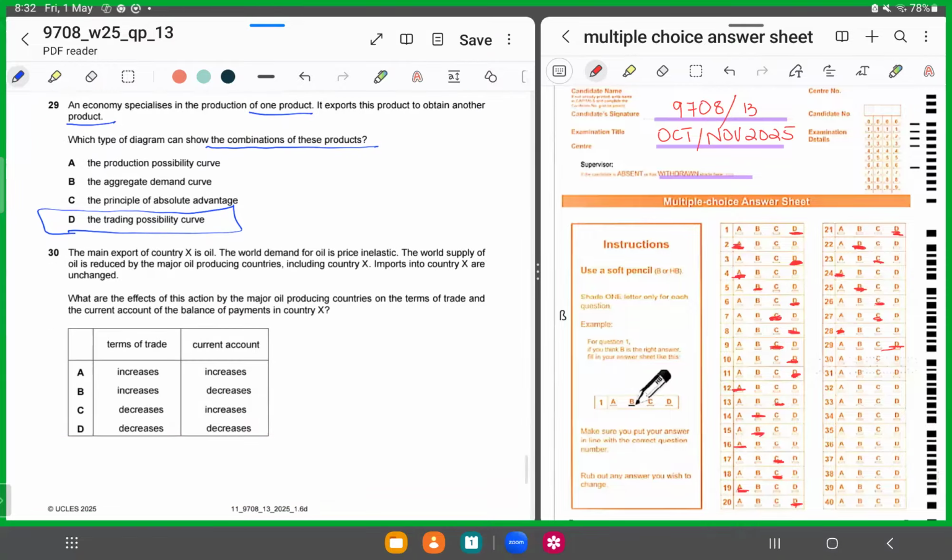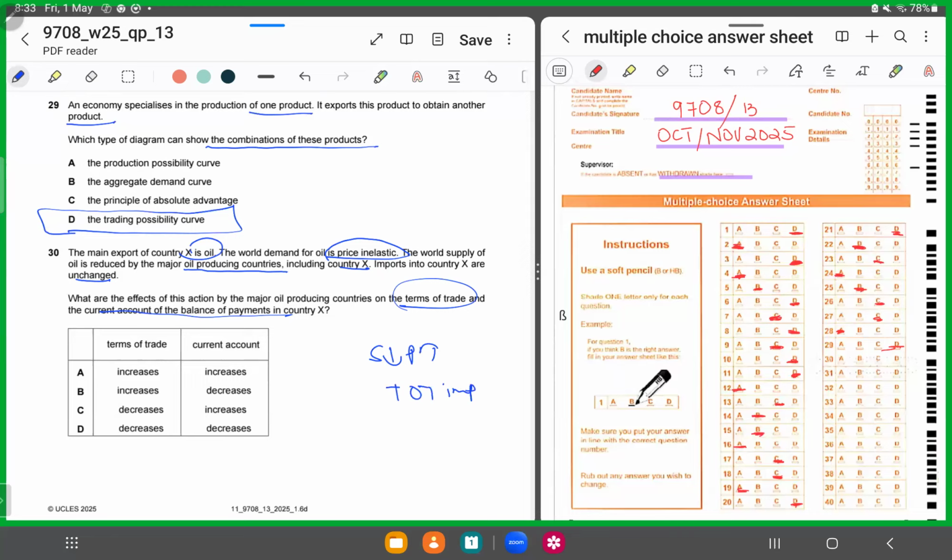Last MCQ, 30. The main export of a country X is oil. The world demand for oil is price inelastic. The world supply is reduced by oil producing countries, including X. Imports into X are unchanged. What are the effects of the actions by major oil producing countries on terms of trade and on the current account? So now what happens if the supply falls? So the price should rise, so terms of trade should improve, right?